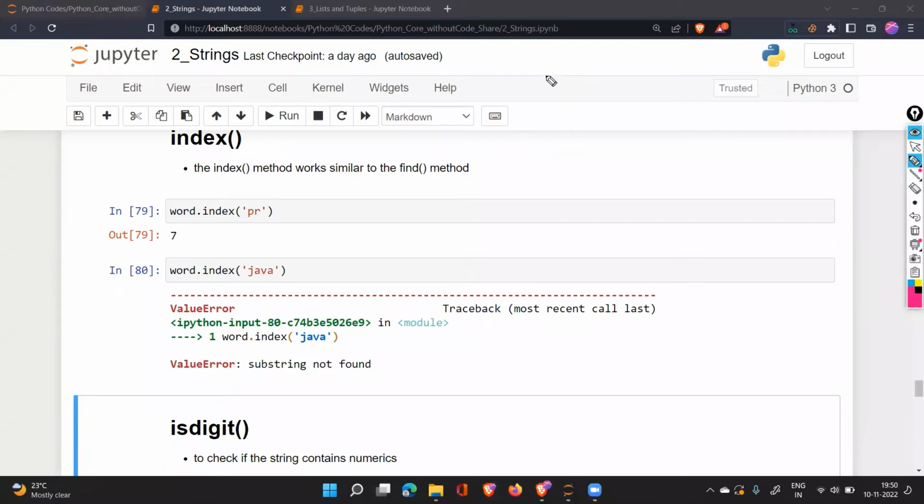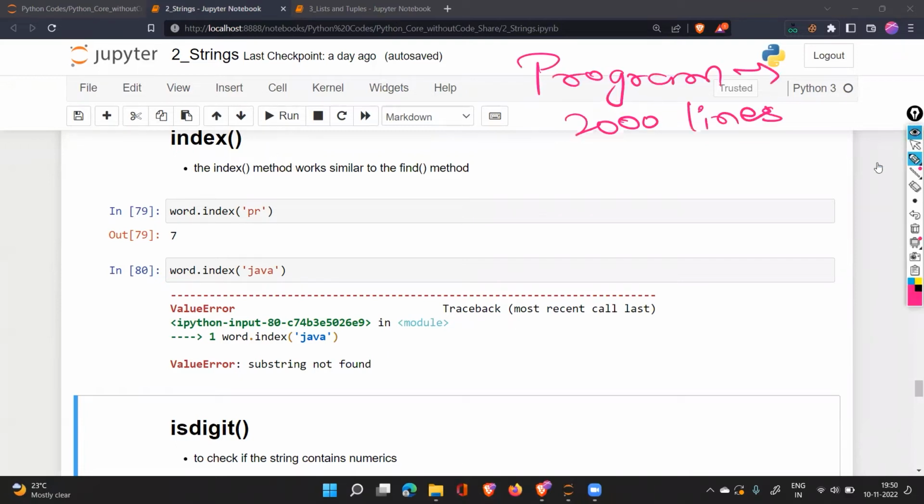So let's say you are writing a program, and that program has 2000 lines of code. You're working on that. Listen, that is the thing.